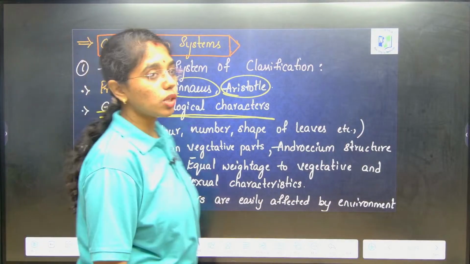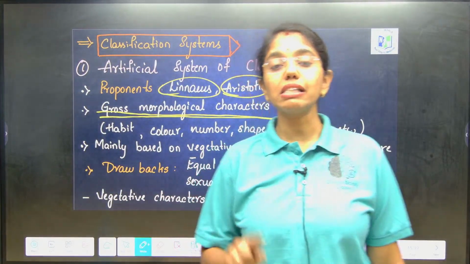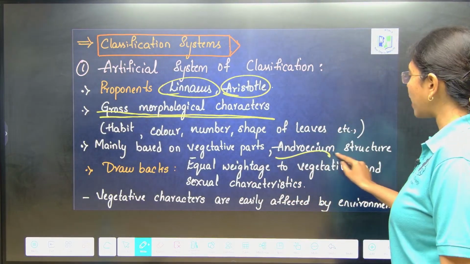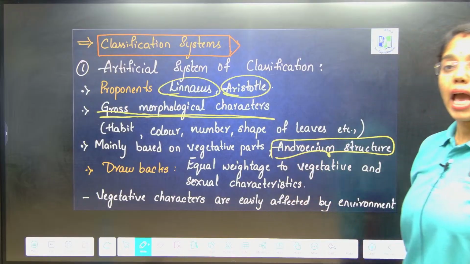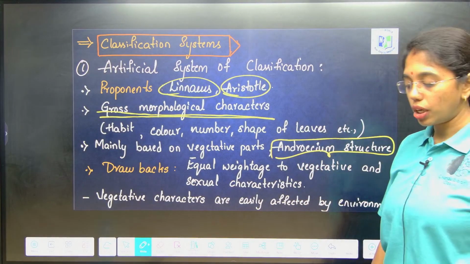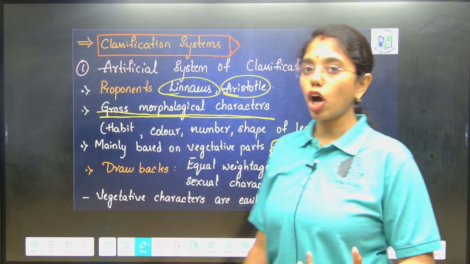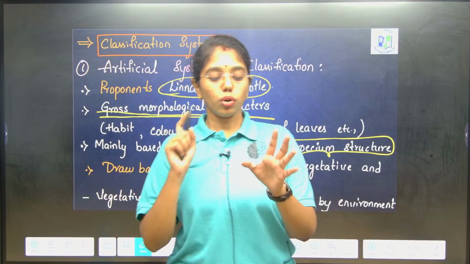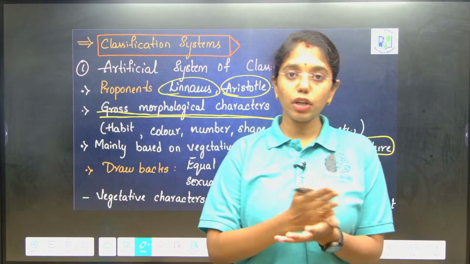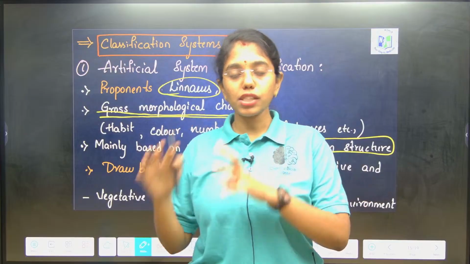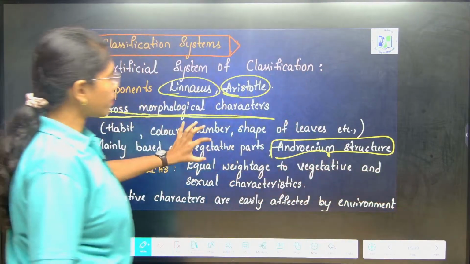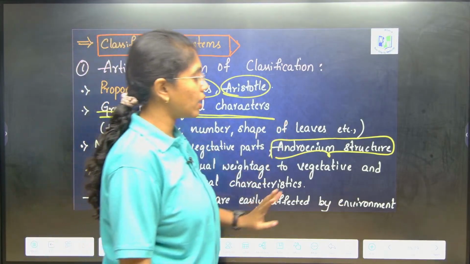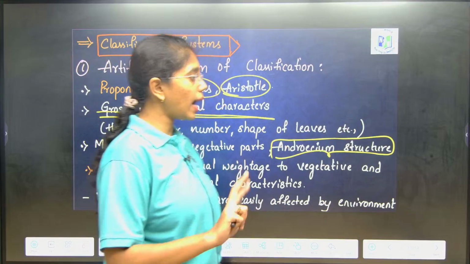This artificial system of classification is also known as the sexual system of classification because they have also considered androecium structure, whether it is monocolpate, bicolpate or tricolpate. So, equal importance here is given to both vegetative characters and sexual characters. Vegetative parts like habit, color, number and shapes of the leaves, and androecium structure, both are considered.